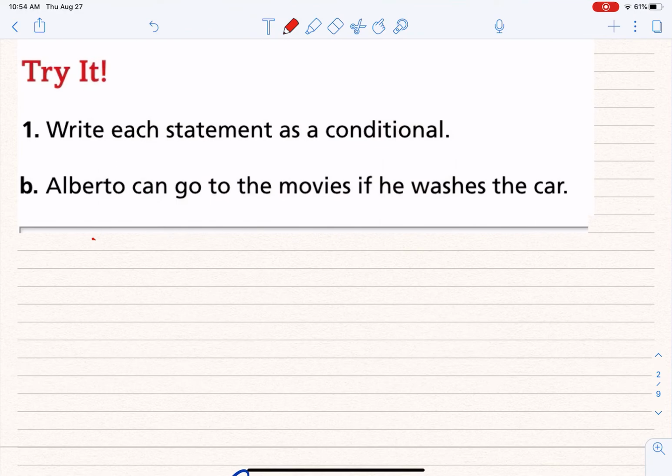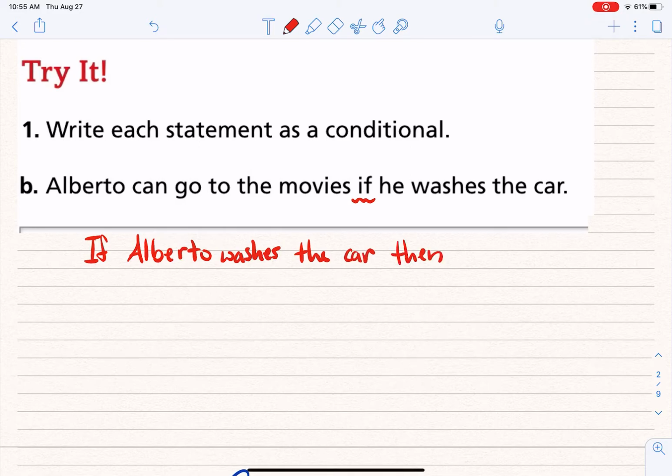All right, let's take a look at this next one. It says, Alberto can go to the movies if he washes the car. So again, this is a lot of times how we speak, but they threw the if in the middle. And we want to write these as an if-then statement. And so when writing this one, I'm going to say if. Now, I could say if he washes the car, but I haven't mentioned who he is yet. So typically, I would probably move that around and say, if Alberto washes the car, then what?